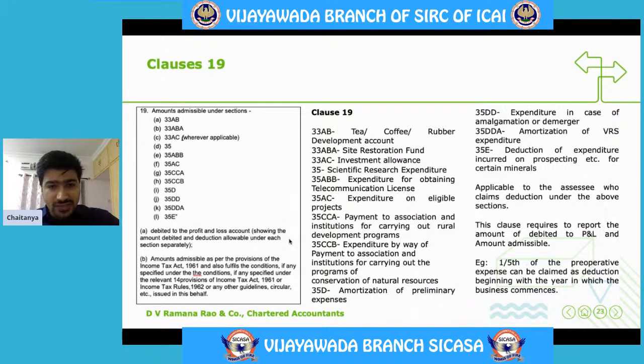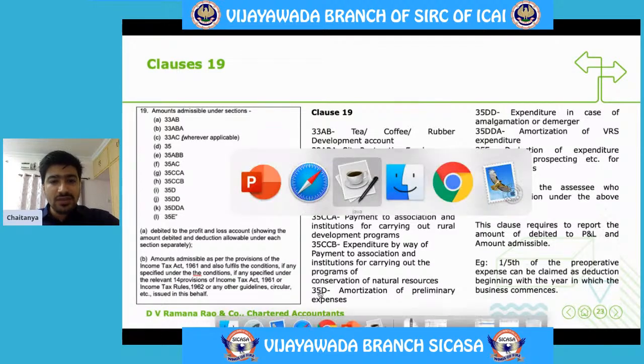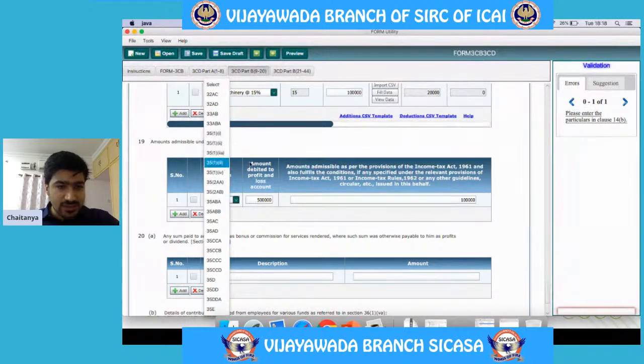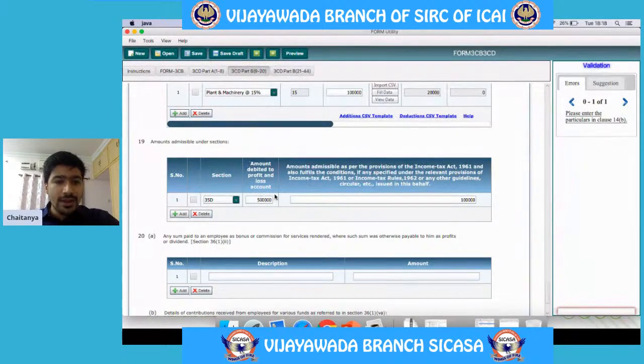So as we have seen two clauses here, we will just look at our utility and then we'll understand what is the information that is required to be given. Yeah, as we have seen, what is the information that is required to be given here is, say, first select the respective section from the top drop down, and in this case, say we have incorporated a company wherein the preliminary expenditure for incorporation and obtaining all other licenses is 5 lakh rupees.